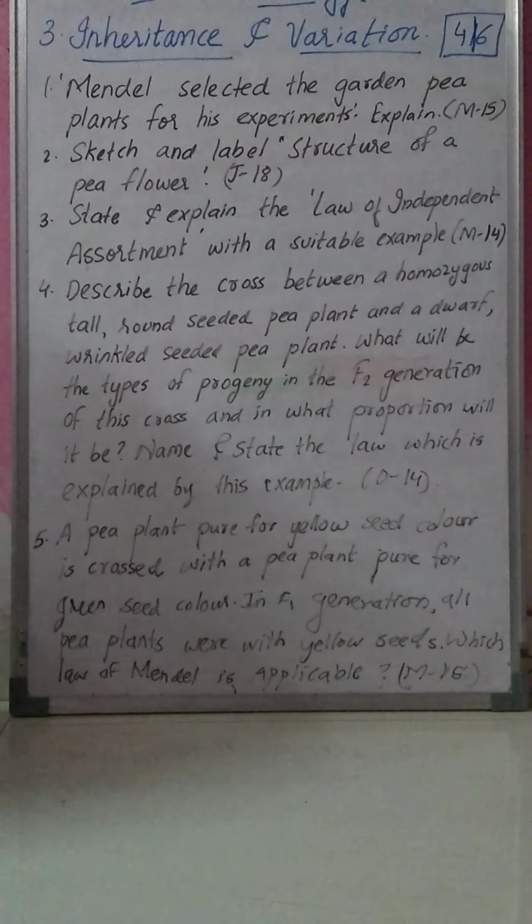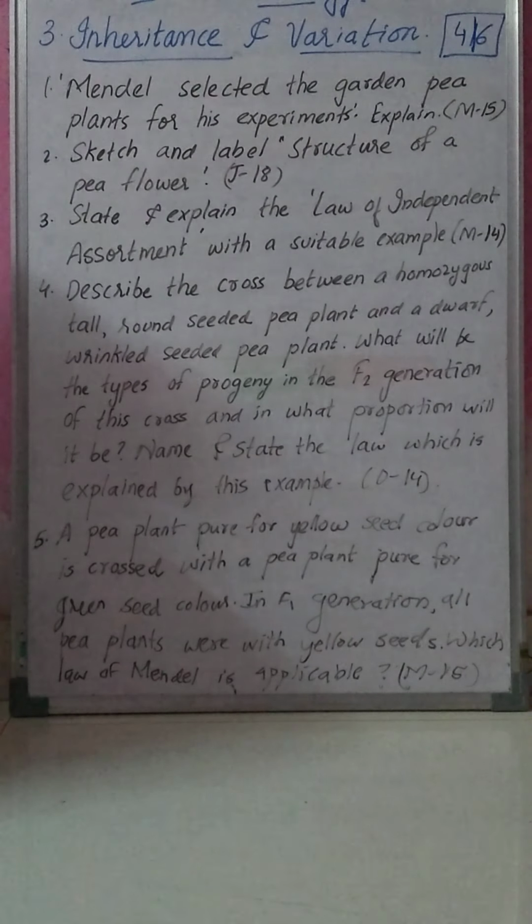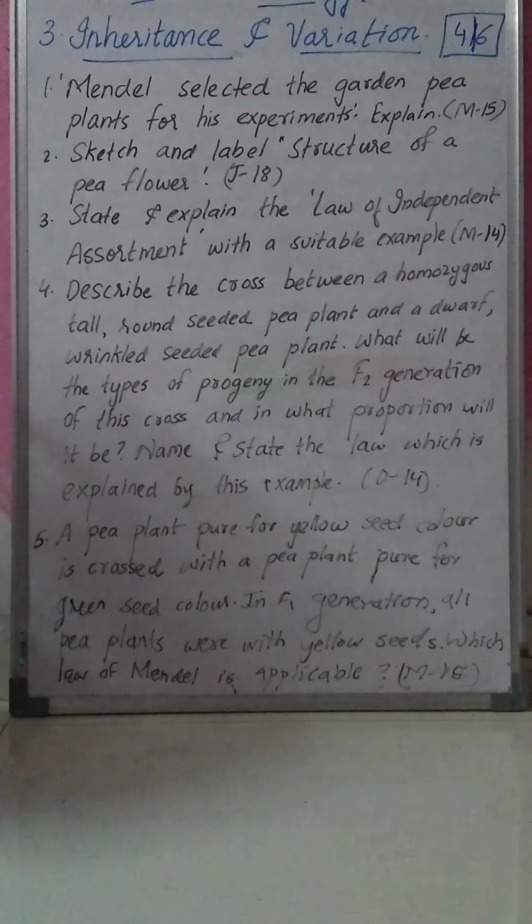For this question, what you have to write? You have to write why Mendel selected garden pea for his experiment. Different characters of garden pea are there already in your book. Those characters you have to write. Okay, simple question. You have to write in point wise, no diagram, nothing. You will get full marks.